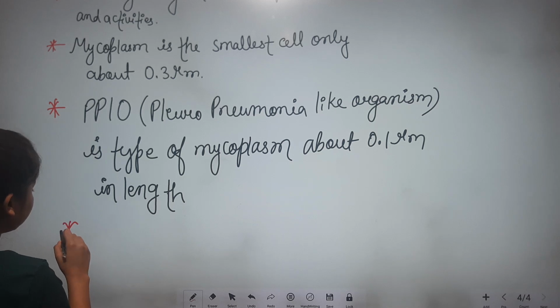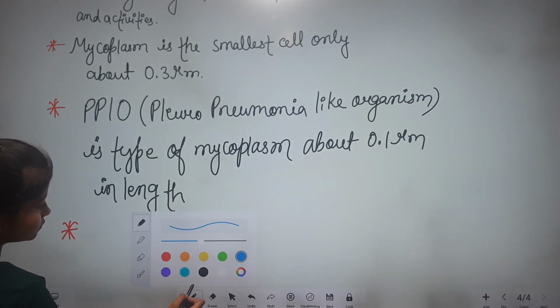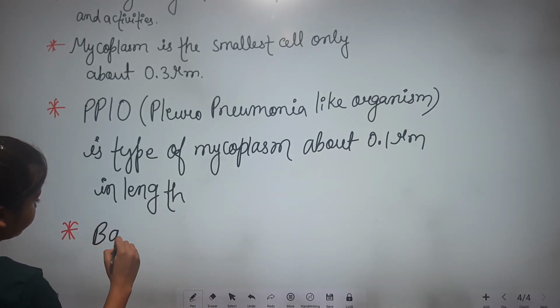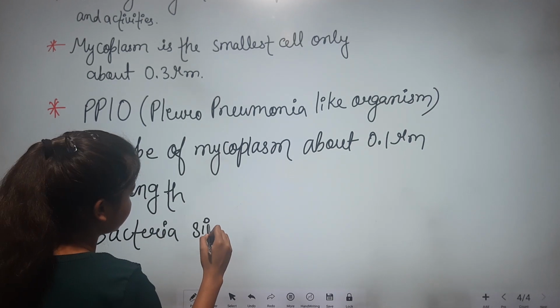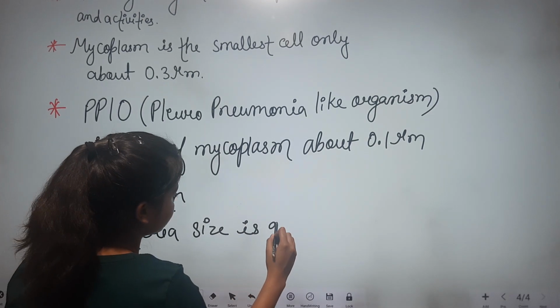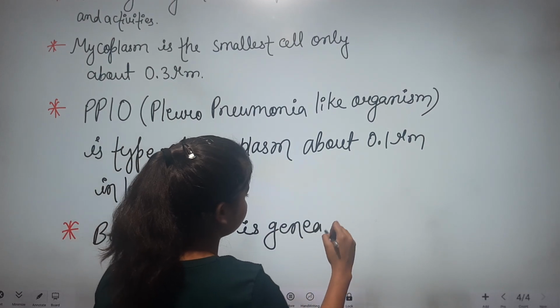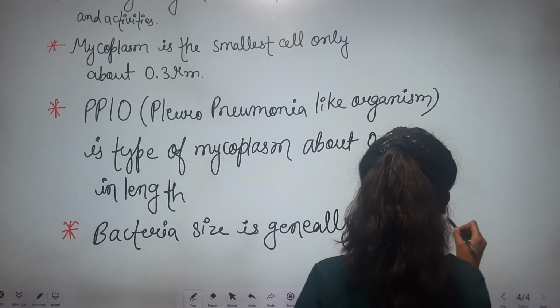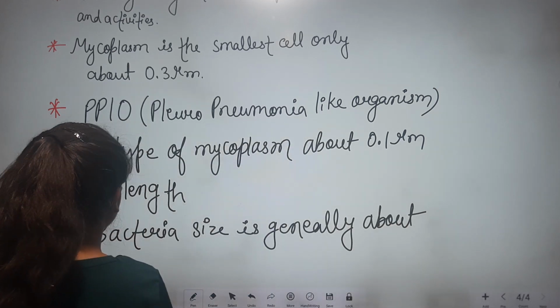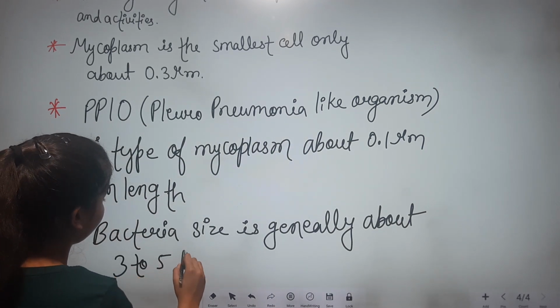Generally, bacteria size varies between about 3 to 5 micrometer.